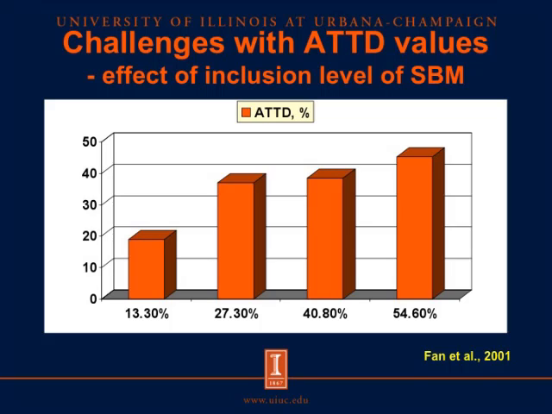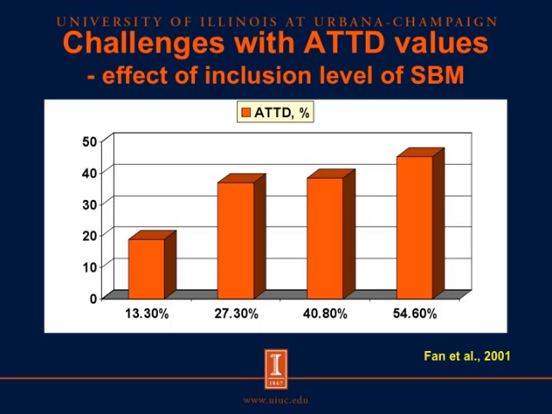And what we see here is that as the concentration of soybean meal increased, and therefore the concentration of phosphorus increased in the diets, the apparent total tract digestibility values increased. So if we only had 13.3% soybean meal in the diet, the apparent total tract digestibility value was less than 20%.